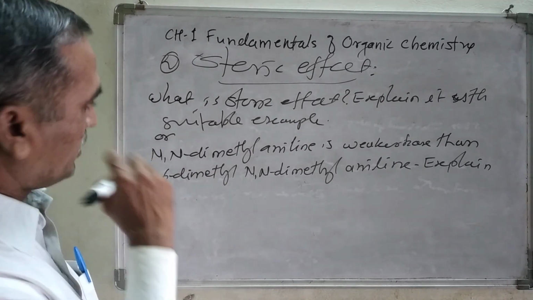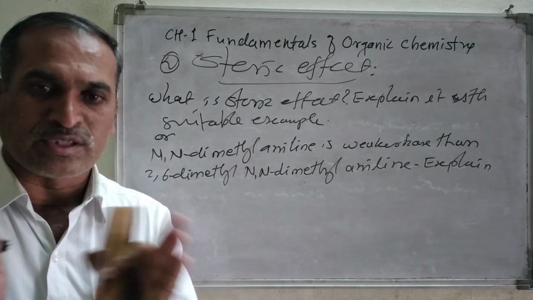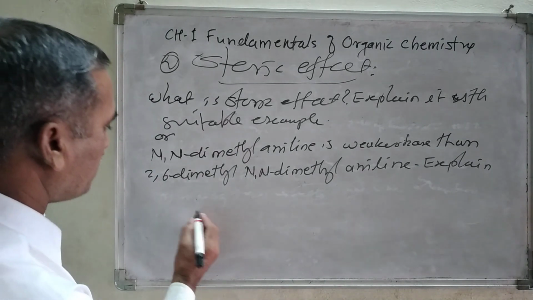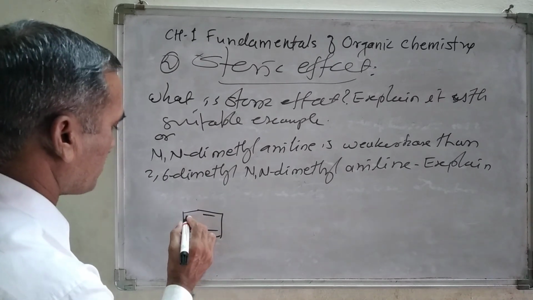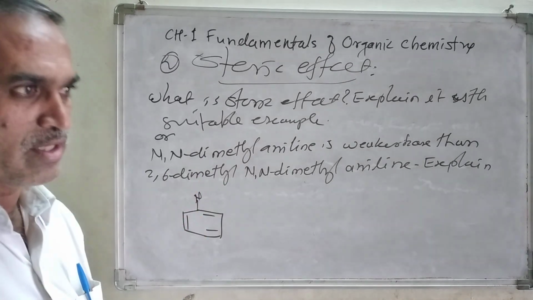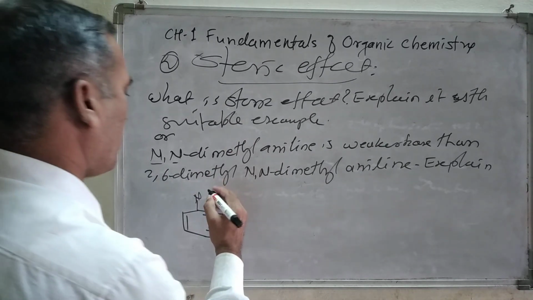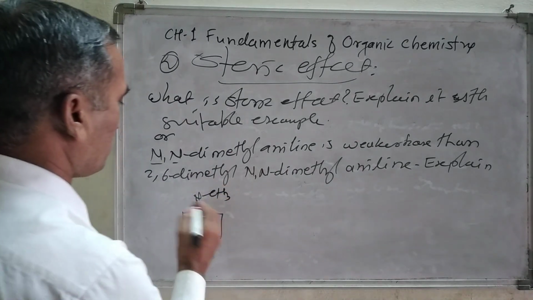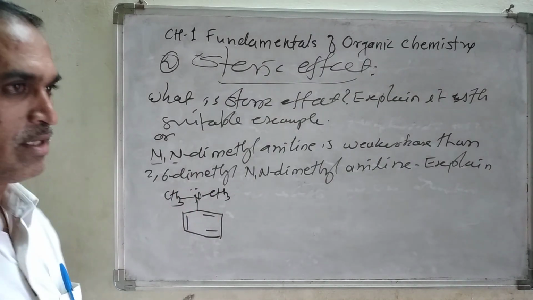So remember, N,N-dimethyl aniline: everybody knows the structure of aniline. This is the structure of benzene, and on nitrogen both hydrogen atoms are replaced by methyl groups, that is why it is called N,N-dimethyl aniline.